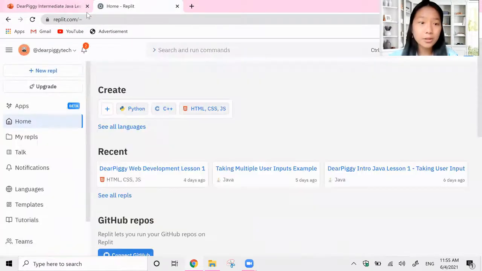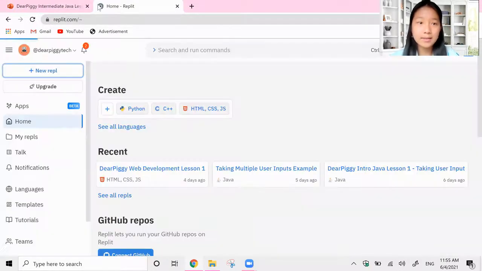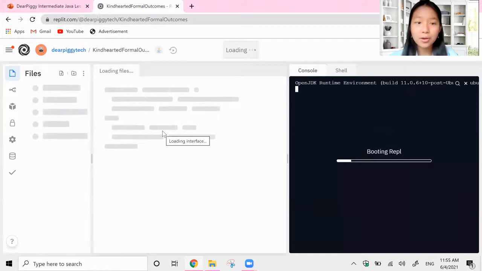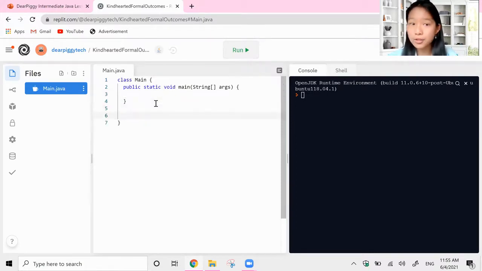So let me log into Replit and create a new Java REPL. The first thing that we're going to do is create our function. Remember, we always create our functions in the main class, but outside of the main function. So we start with static, because for now we're all working with static functions because we're running it in a static main function. So static and int, right? Remember, int is our return type.